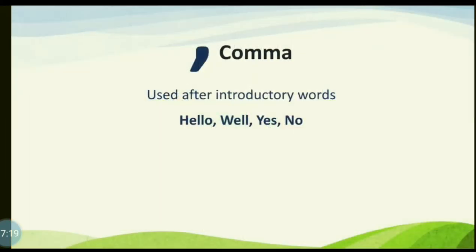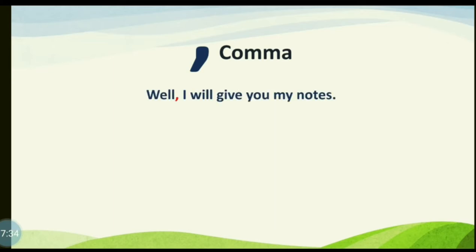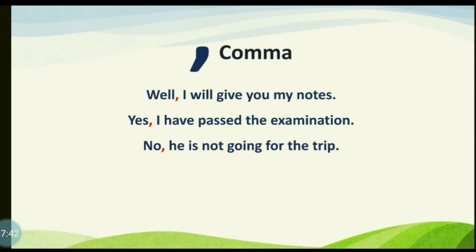So you see that comma is used after introductory words like hello, well, yes, no. Well, I will give you my notes. Yes, I have passed the examination. No, he is not going for the trip.